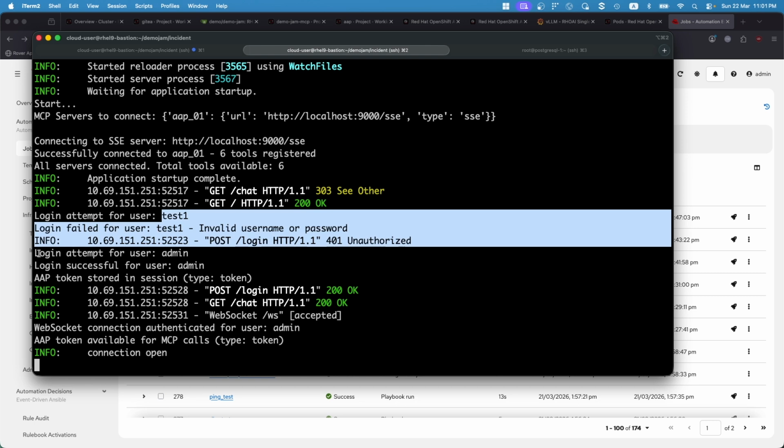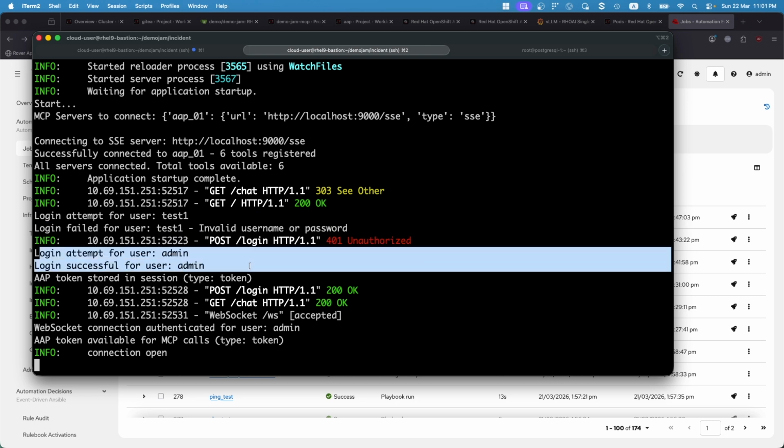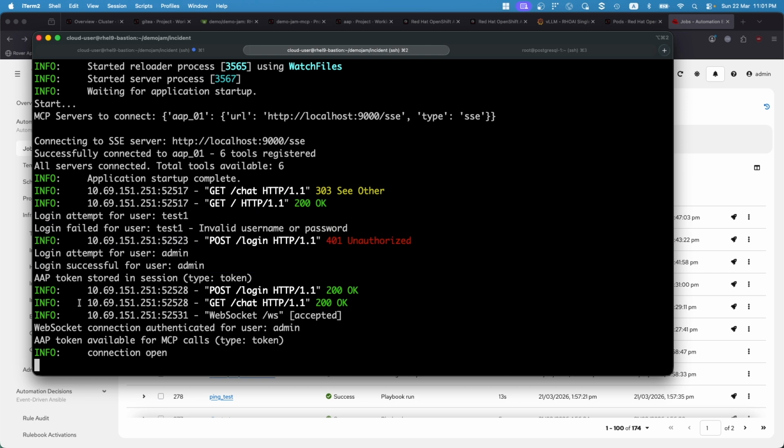And I will also see other entries that talk about the login attempt for the admin user, which was successful. In this case, the token that is being used by the user will be retrieved from the system and used by the MCP server to perform tool calls, so that the Ansible Automation Platform can perform the required task and automation on the target system. So with that in mind, we will proceed on to the rest of the demo.